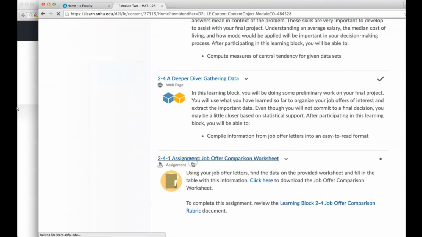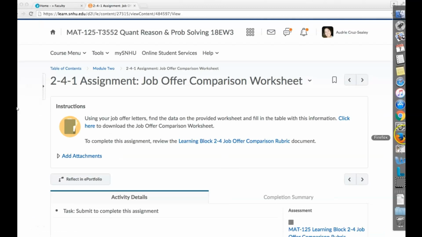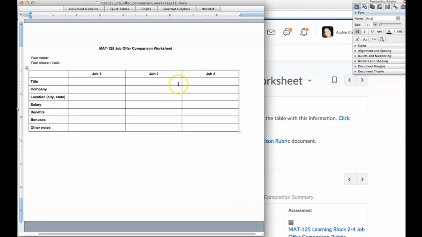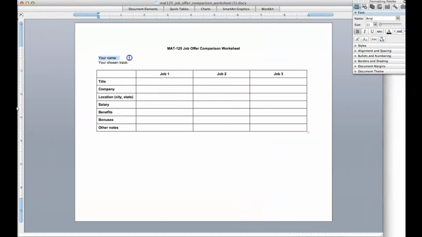And so here's the actual worksheet. It says, click here to download the job offer comparison worksheet. So I'm going to click here. Okay, so the job offer comparison letter looks like this. And what you're going to do on this letter is type out your name, and type out your chosen track, whether it was humanities, communications, or design.